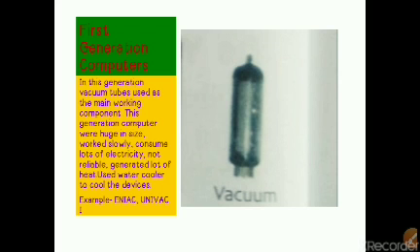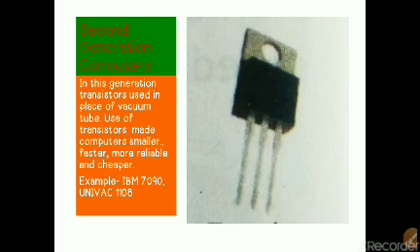Now one by one. First generation computers worked very slowly. They were huge in size, consumed a lot of electricity, generated a lot of heat, and used vacuum tubes as the main working component. In the second generation, transistors were used in place of vacuum tubes, so the size was reduced. This made computers smaller, faster, more reliable, and cheaper.